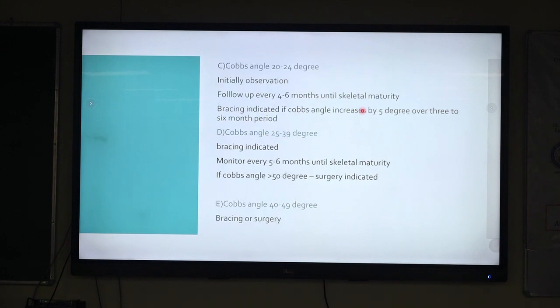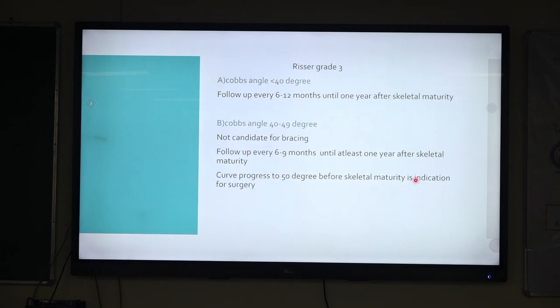If the Cobb's angle is between 20 to 24 degrees, initially observation is done, again followed up every 4 to 6 months, and bracing is done if the Cobb's angle increases by 5 degrees over a period of 3 to 6 months. If the Cobb's angle is between 25 to 39 degrees, bracing is indicated. The patient is monitored every 5 to 6 months until skeletal maturity, and during that period, if it increases to 50 degrees, surgery is indicated. Between 40 to 49, bracing or surgery depending upon how the individual presents.